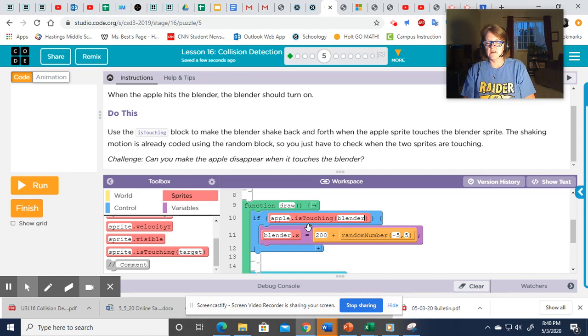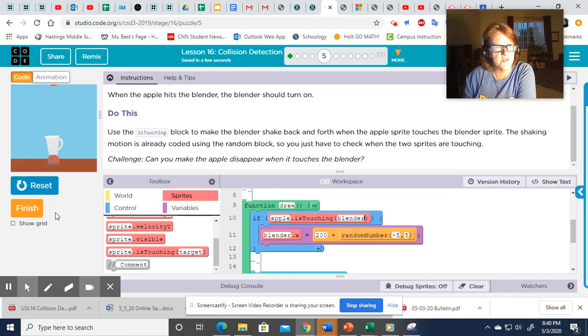They said it's going to have a random change in its X position. Okay, so let's see if that works. Here we go. It's dropping. Boom. See, it's shaking.